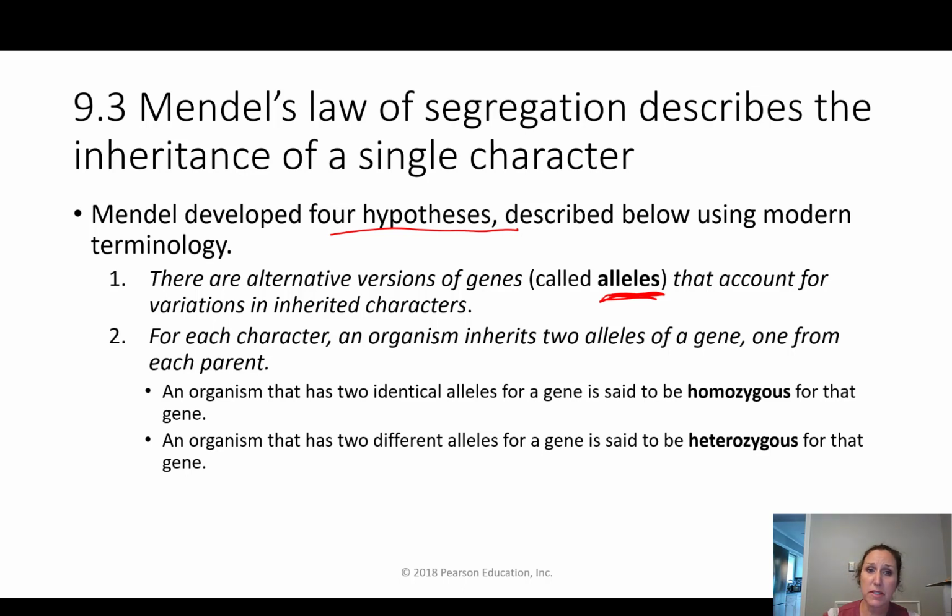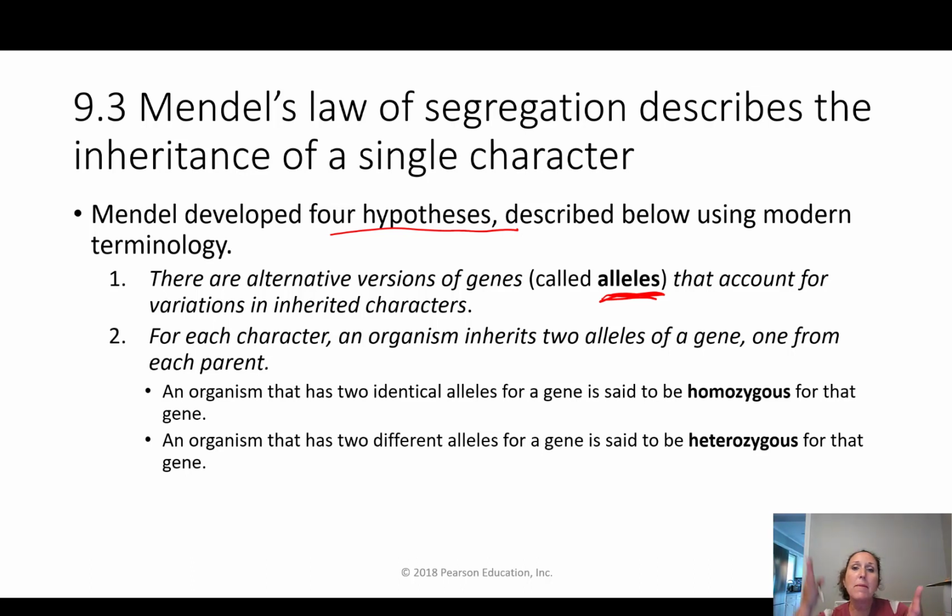For each characteristic, an organism is going to inherit 2 alleles of a gene. So you have 2 versions, say, of the widow's peak, which is right here. I have a widow's peak. Some people have a flat hairline. That is genetic. So I got 1 allele from my mom and 1 allele from my dad.